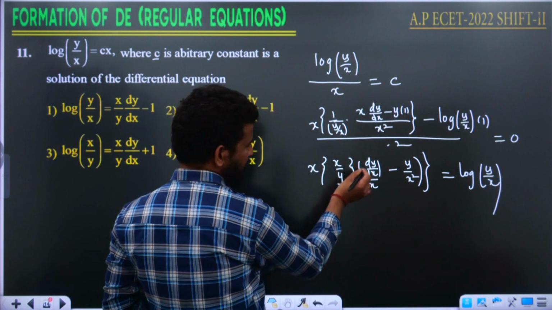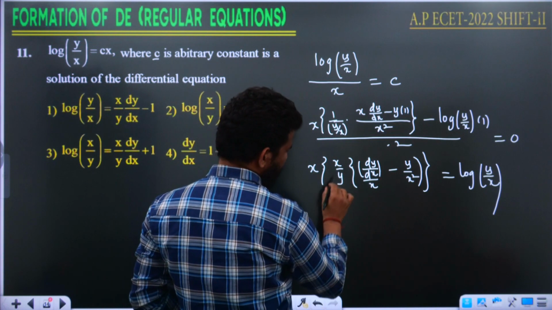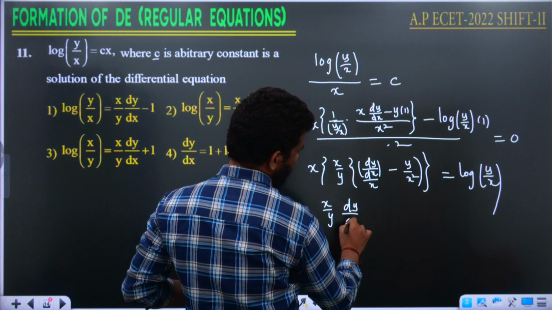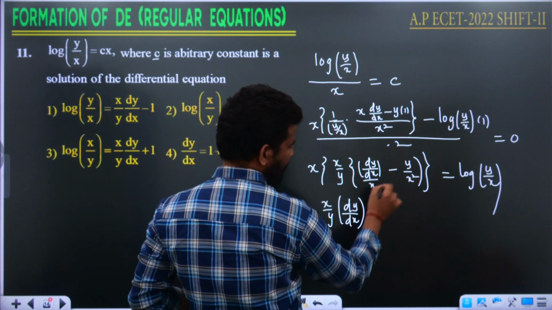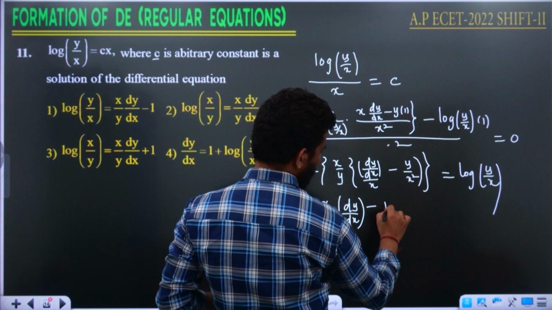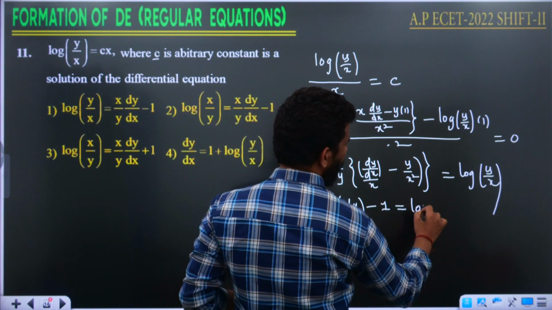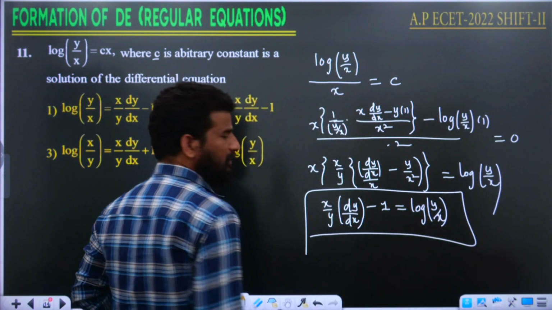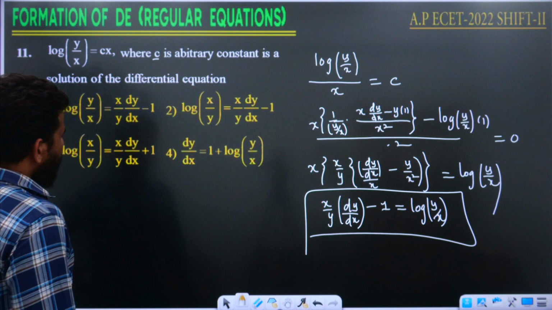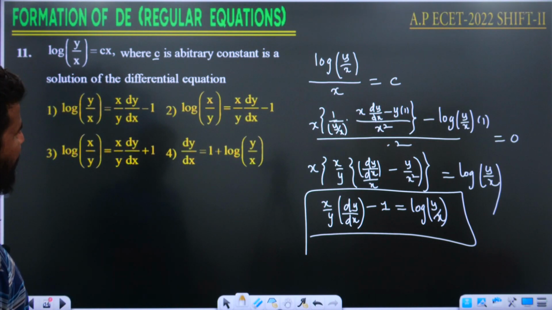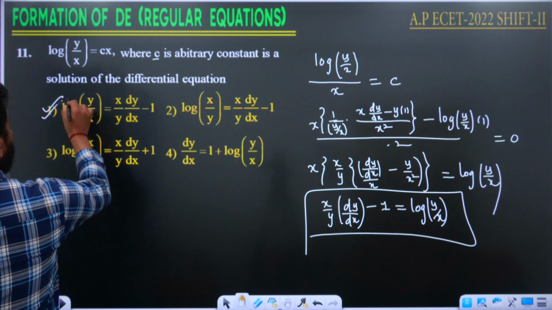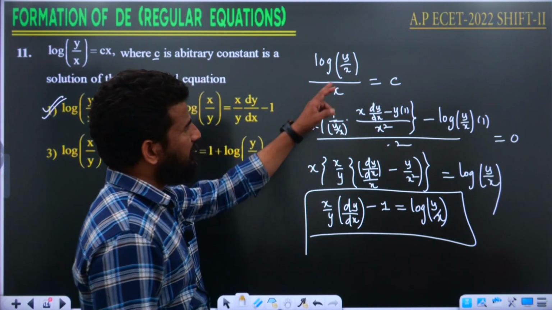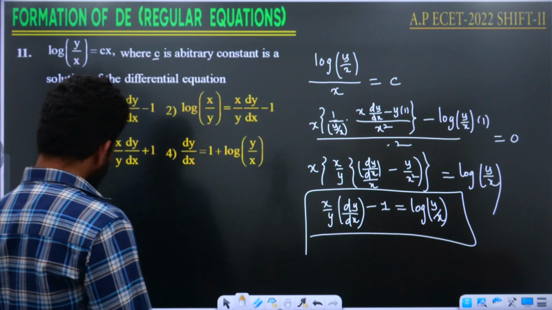Okay. Then multiply x square inside, x into x square, x gets cancelled. Therefore, x by y into dy by dx, and x square gets cancelled, minus y gets cancelled, minus 1 is equal to log of y by x. This is going to be our answer. Look at the option then. Log of y by x is equal to x by y dy by dx minus 1. The first option is going to be the answer for this question. Is it clear? This was given in AP ECET 2022 Shift 2 paper.